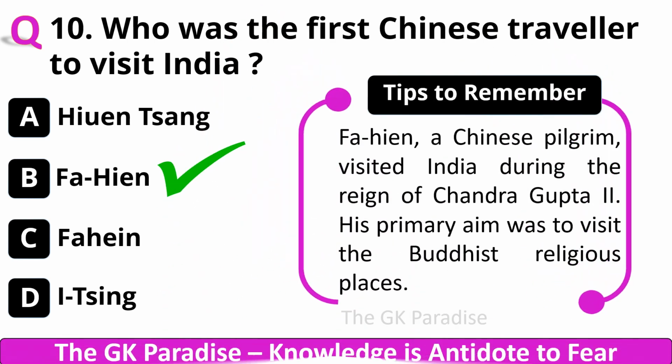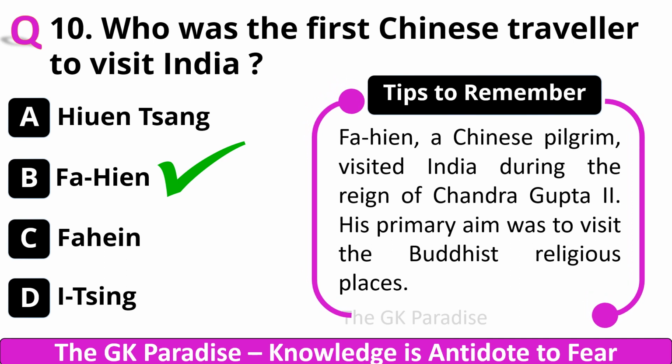Your correct answer is B. Fa Hien. Fa Hien, a Chinese pilgrim, visited India during the reign of Chandragupta II. His primary aim was to visit the Buddhist religious places.